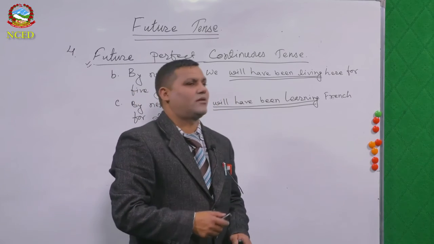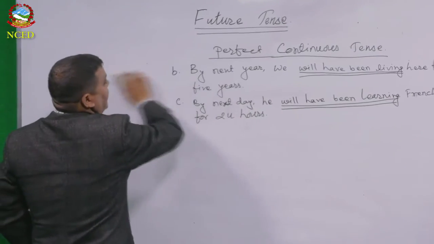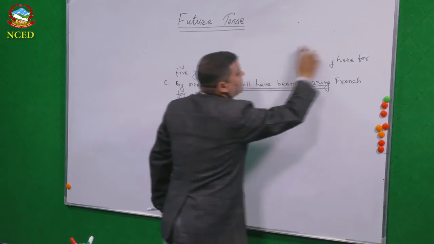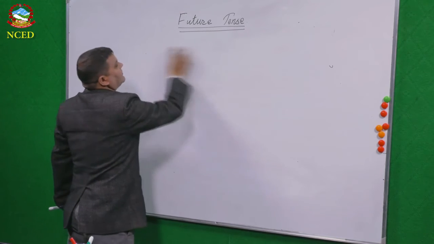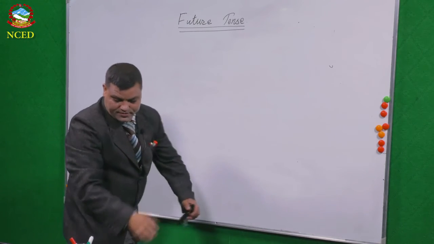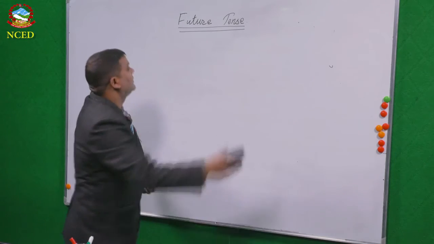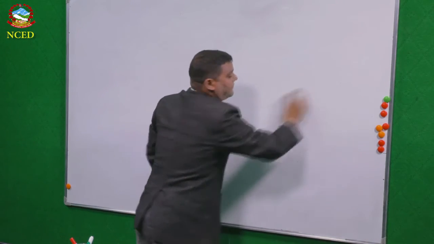But we have more for today. So these are the four branches of the future tense, dear students. We are going to study one more. Can you guess? Present tense we have finished. Past tense we have finished.